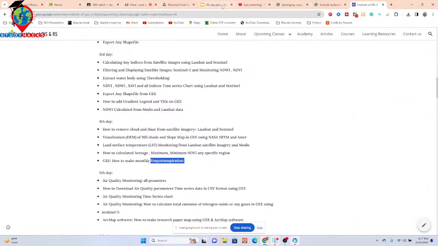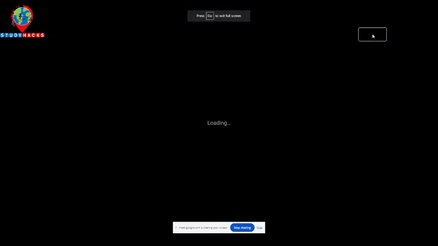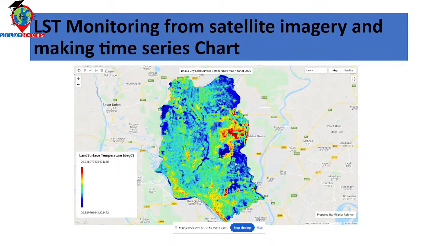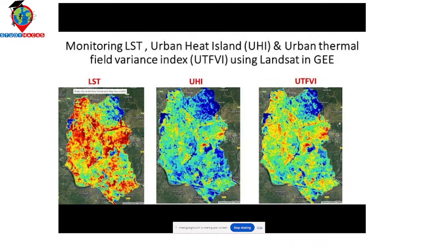Then I simply open my slide. So first of all, we talk about the LST, mainly land surface temperature monitoring using Landsat imagery, and also make the time series chart about that. So this is the study area, Dhaka city. I already made this code here, and you can see we also identify the urban heat island using LST in the Google Earth Engine platform, as well as we also try to develop the urban thermal field variance index. It's called the UTFVI.